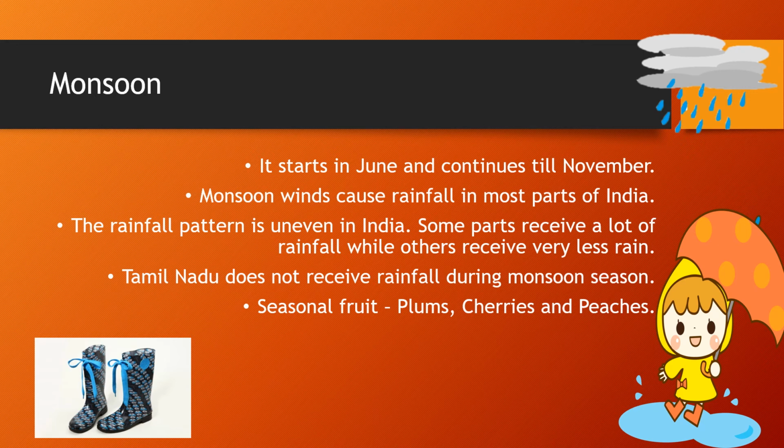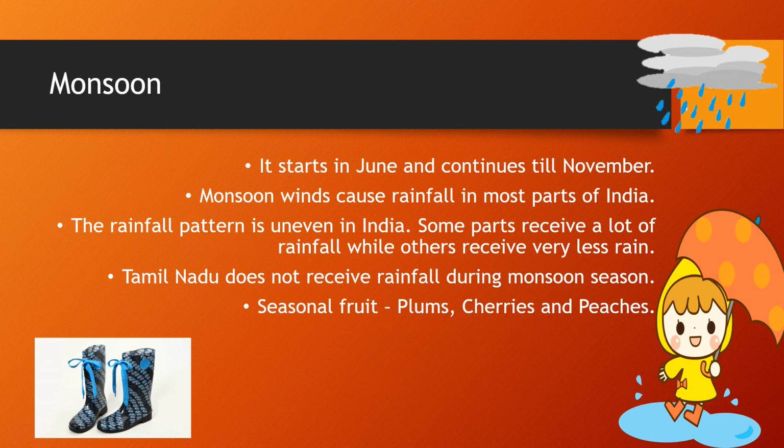So during the monsoon season, Tamil Nadu does not receive much rainfall. The seasonal fruits which we eat in monsoon are plums, peaches and cherries. With this topic, our chapter ends here.